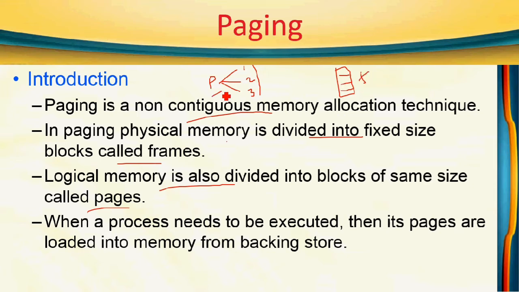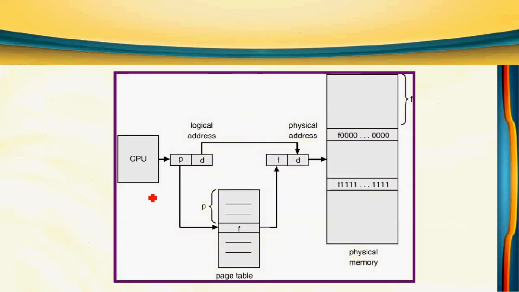A logical address space of a process is divided into pages. So whenever I want to execute this process, it contains 3 pages. So all the 3 should be loaded in the main memory, and then we can execute this process. That's the last point. Okay, so see this diagram. This is paging, how it is done.